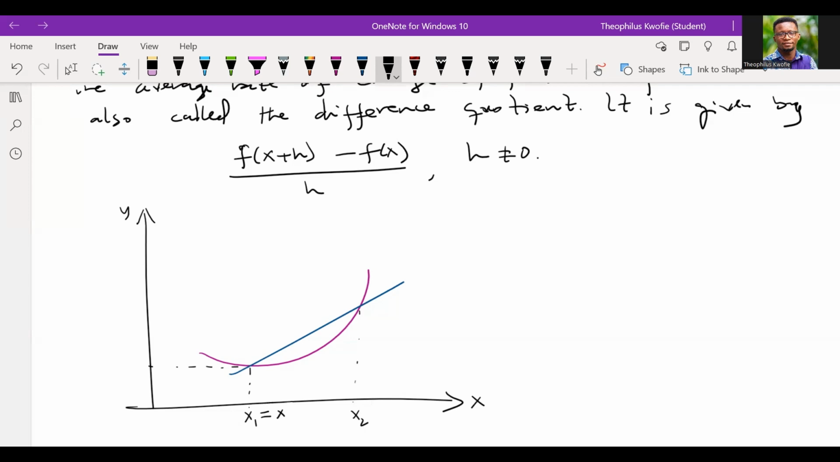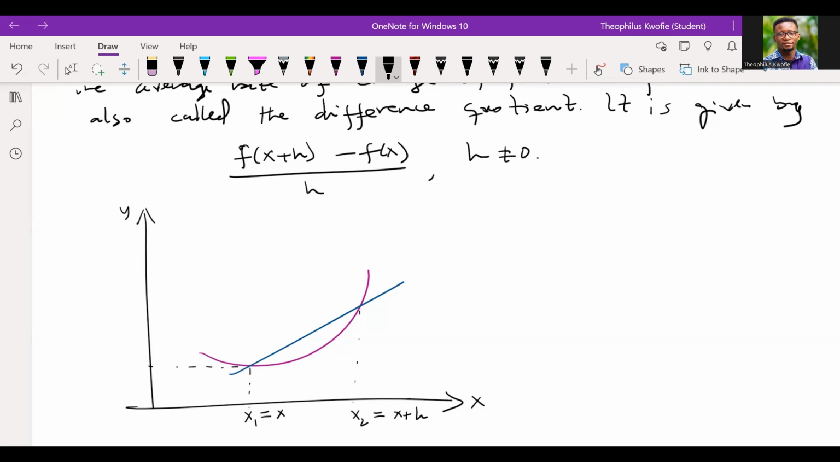If I decide to add a very small change to x, your x1, let's assume that it is x, and x changes by a certain margin, it means x will be equal to x plus what? h. That small change is what we are referring to as h. So let's take note.